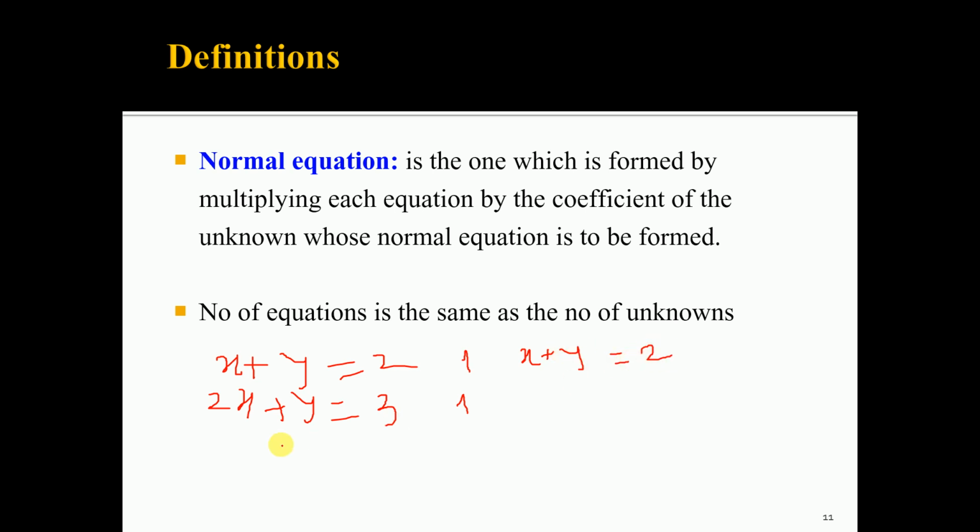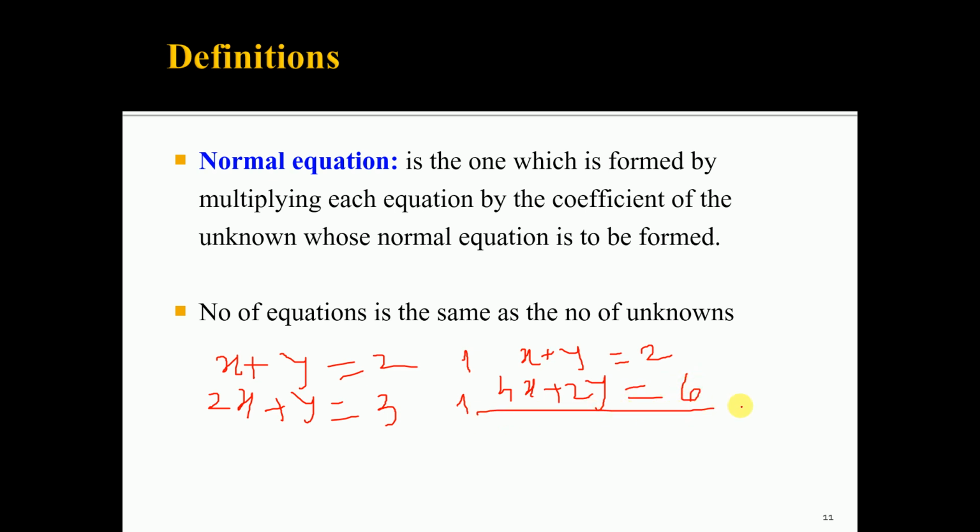In the second equation the coefficient of x is 2, so multiplying by 2 gives 4x plus 2y is equal to 6.